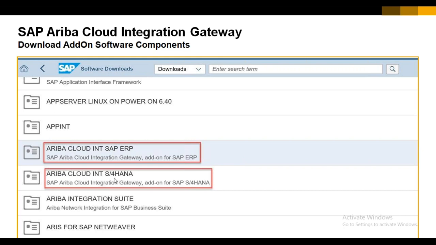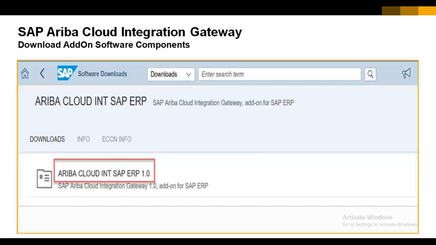Based upon your current landscape, if you have R3, you select only the first one, or if you have S/4HANA, you select only this one. Accordingly, we select that particular add-on.